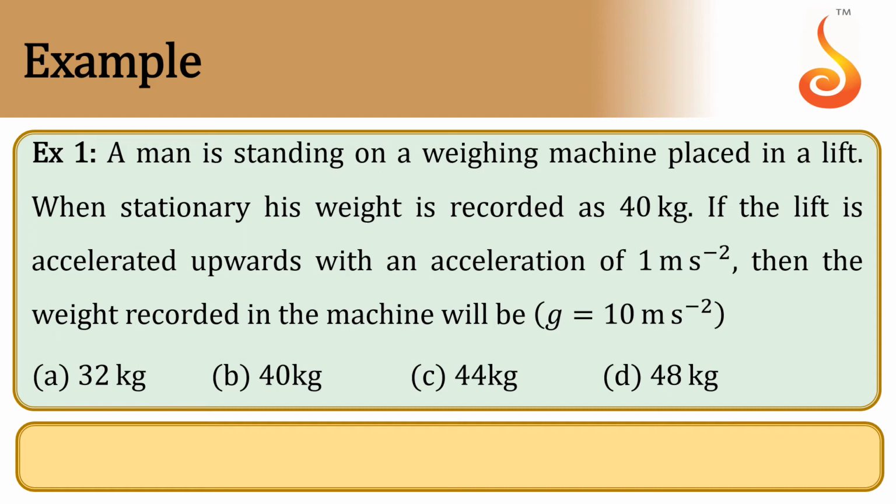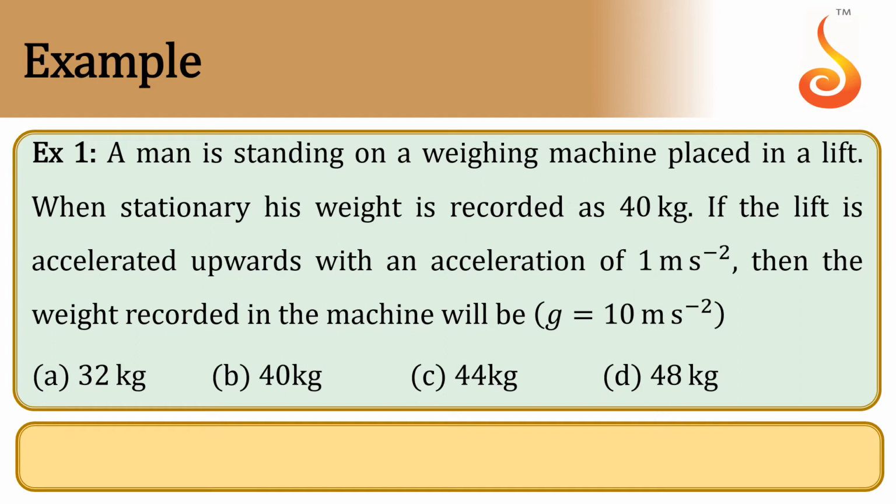Example 1. A man is standing on a weighing machine placed in a lift. When stationary, his weight is recorded as 40 kg. If the lift is accelerated upwards with an acceleration of 1 meter per second square, then the weight recorded in the weighing machine will be, take g value 10 meter per second square.